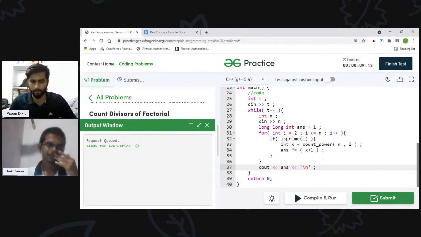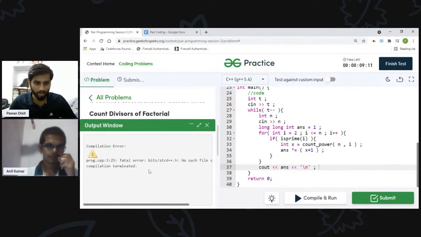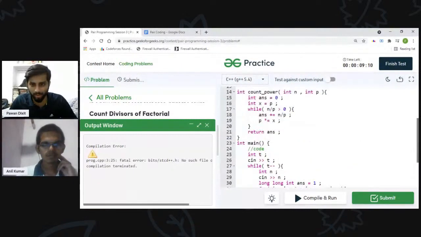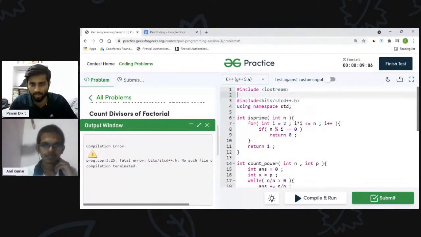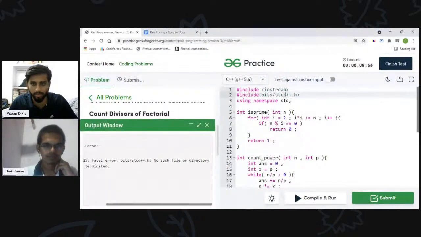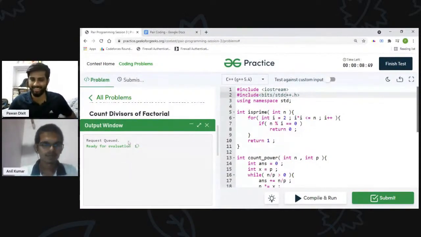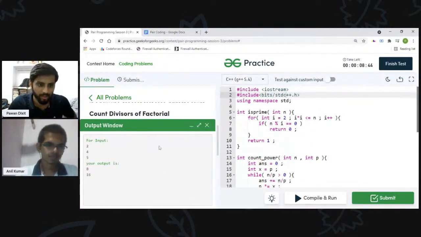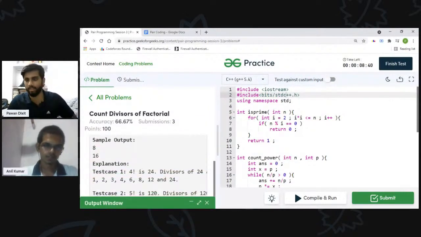Compilation error. Okay, you didn't see this? The header is bits slash stdc++. You wrote stcd++. Okay, stdc++. 816, is it correct? I don't know. Yeah, it is correct.